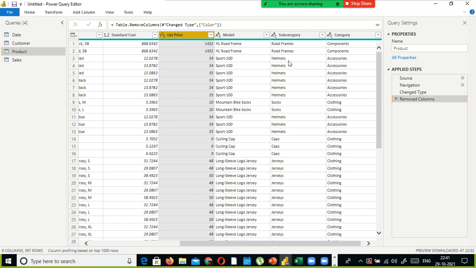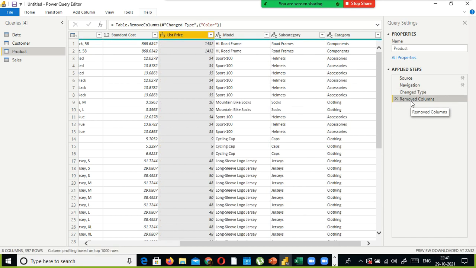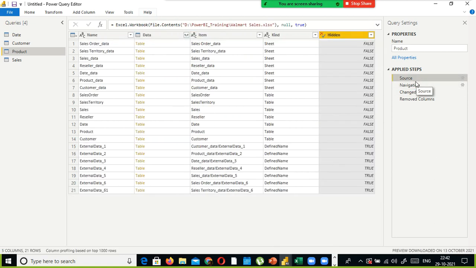Whatever steps we applied to this data in the Power Query editor, it is a kind of record of what changes were made. If you click a step to check, it will take you there. The next one, removed column, shows which column you removed, and then change type, and navigation. Navigation is just what we used to load the data.